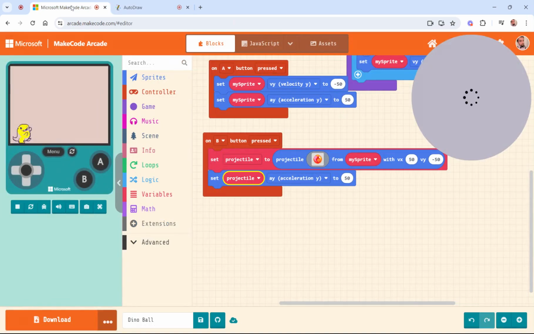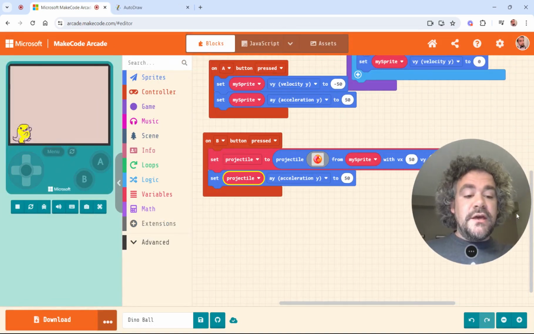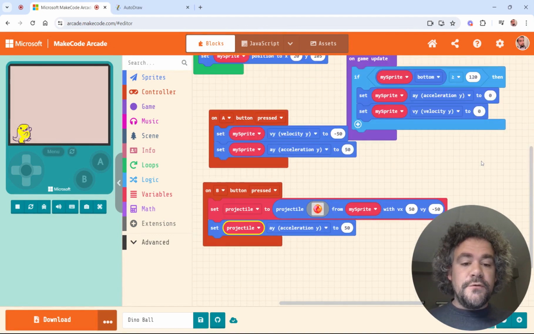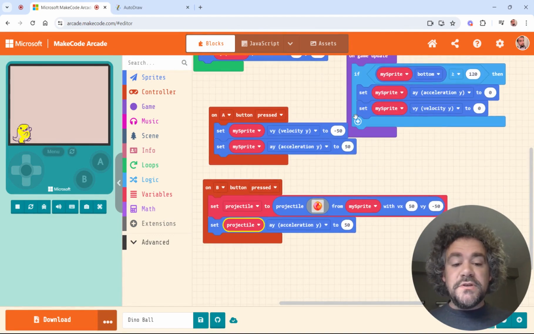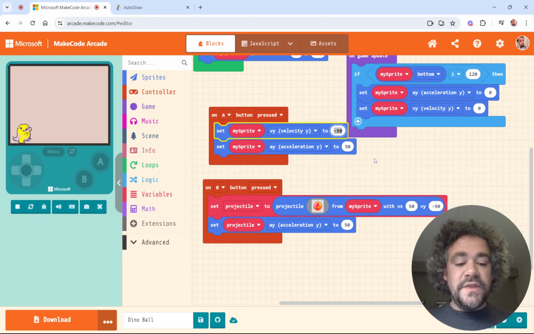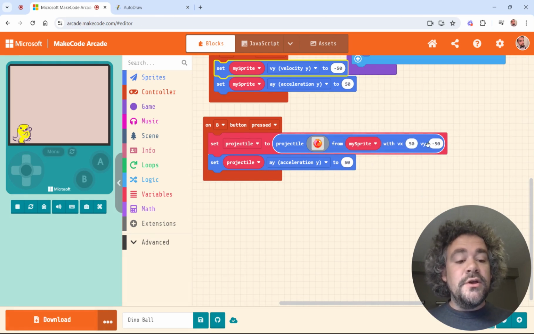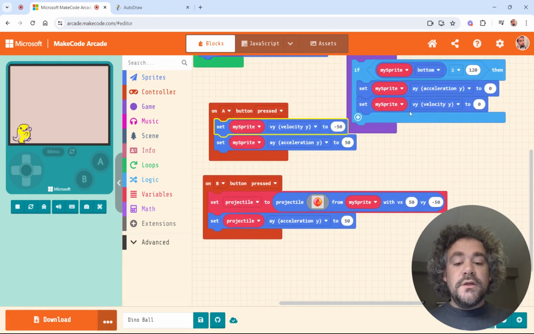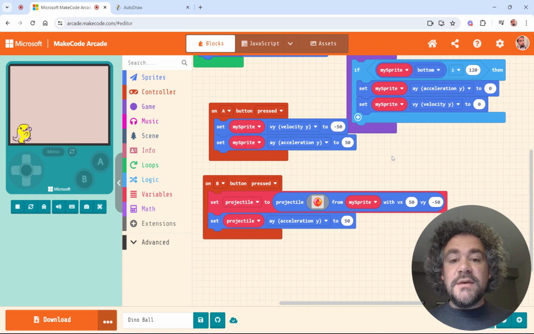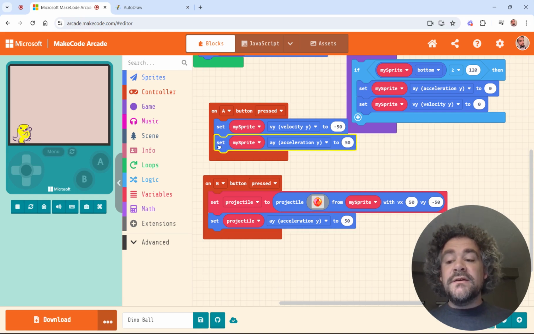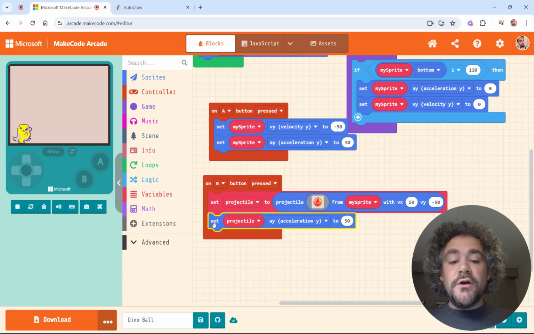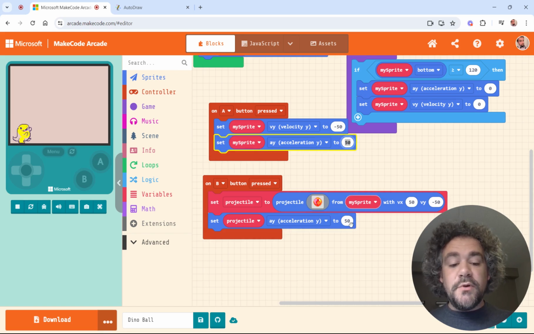Great. All right. So this is not bad. Now, feel free for your own program to change these numbers. If you want your character to jump higher, you might want to make it a higher VY. If you want them to throw the basketball more, you can change these numbers, right? The only thing I would have to say to keep your game realistic is make sure the gravity is the same for both objects. That's important. The gravity for the player and the gravity for the ball should be the same number. So if you don't want to use 50, if you want to use a different number, feel free to change it, but make sure they both have the same number.